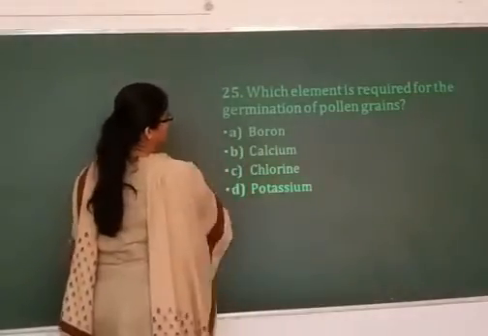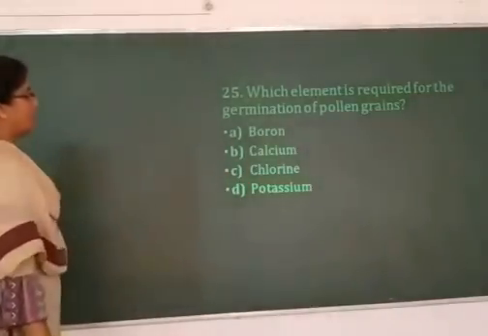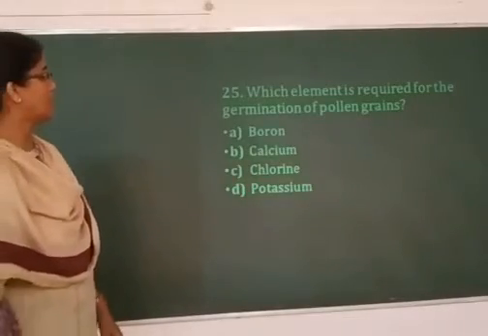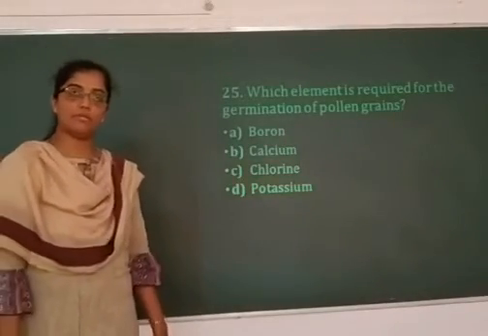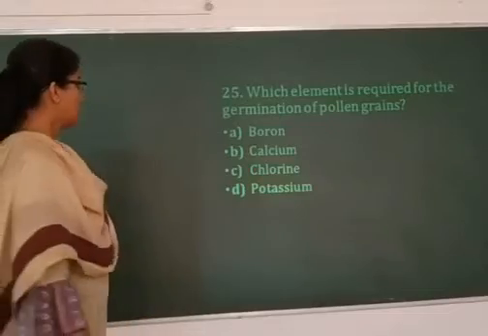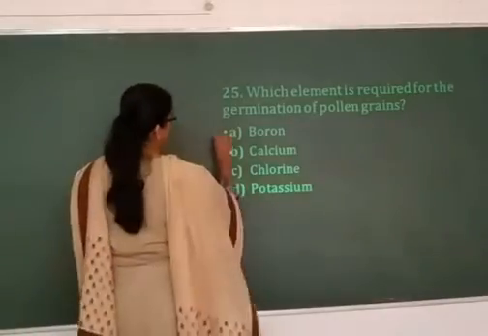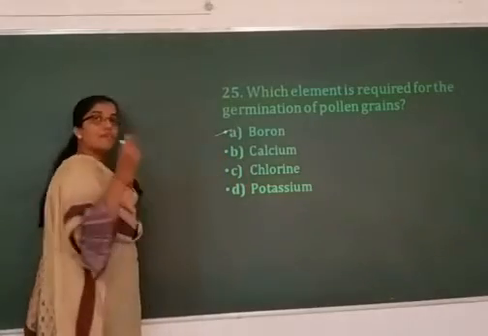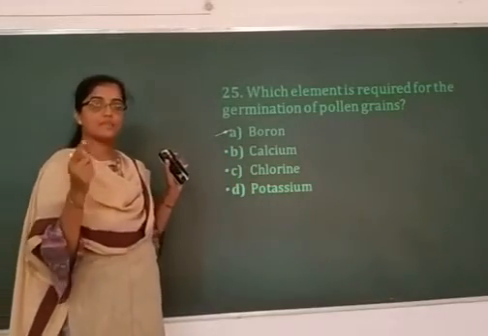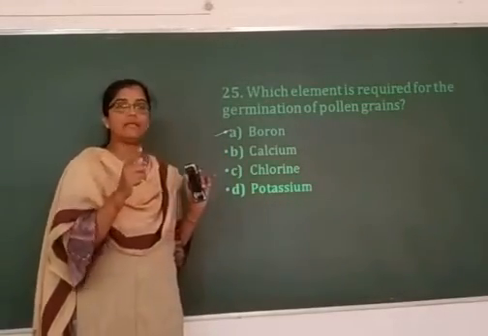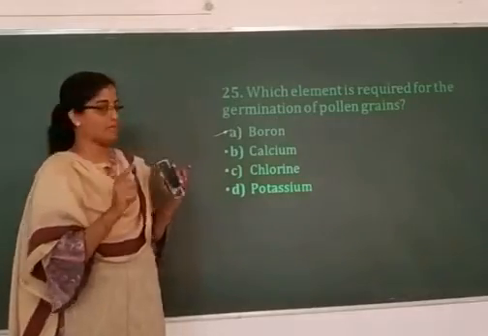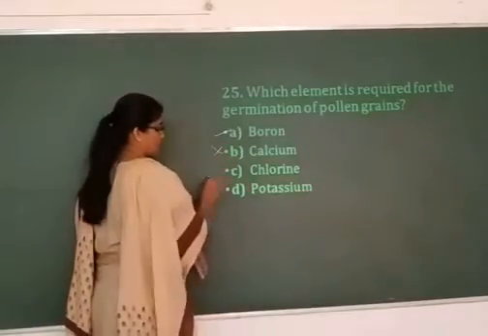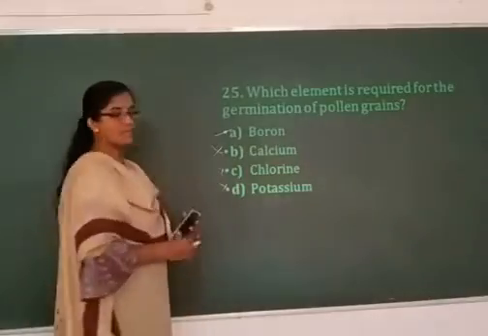Which element is required for the germination of pollen grains? Again, a memory based question. So boron is the element. Calcium, as I mentioned, is essential for the formation of spindle fiber, and it is present in the middle lamella of the cell wall as calcium pectate. So this is not the answer. Chlorine and potassium are also wrong answers.